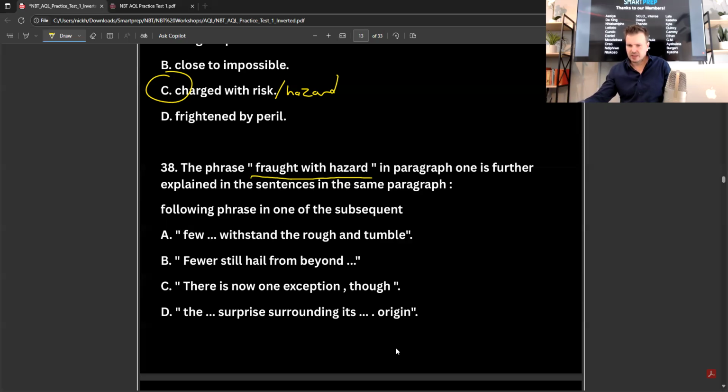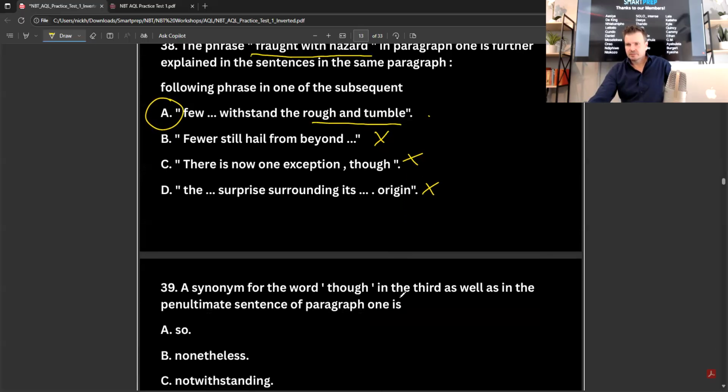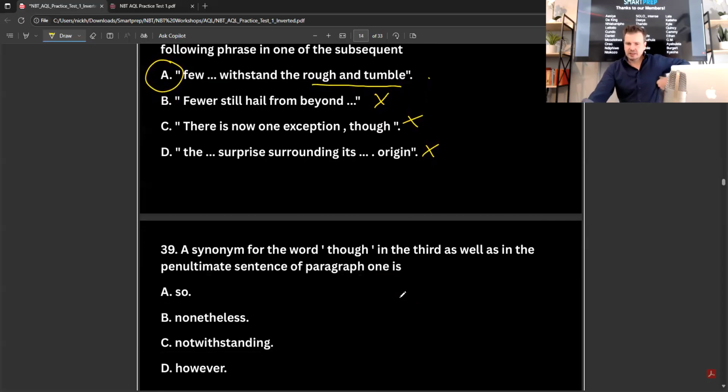Okay, I'm thinking it's A, "Few withstand the rough and tumble." So I think it's that, but let's just check B, "Fewer still hail from beyond." No, that doesn't explain that statement more, because rough and tumble would imply hazardous, right? "There's now one exception", no, it doesn't make any sense. "The surprise surrounding it", no. So it's going to be A, rough and tumble, fraught with hazard. Withstand the rough and tumble. Okay, let's look at the next one.